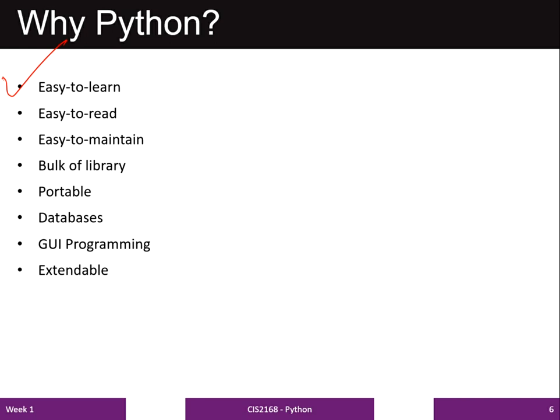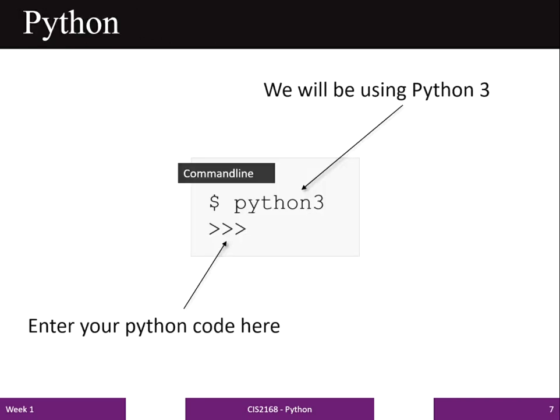In the next slide, I will show you the interface which you will use for writing and executing the Python code. So this is the command line interface for executing and writing the Python program. So you can see here we will use Python 3 and your code will come here.